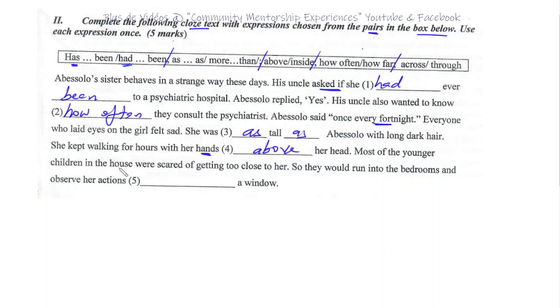Most of the younger children in the house were scared of getting too close to her, so they would run into the bedrooms and observe her actions. Of course, across a window, generally it's through a window. Okay, her actions through a window. Okay, next.